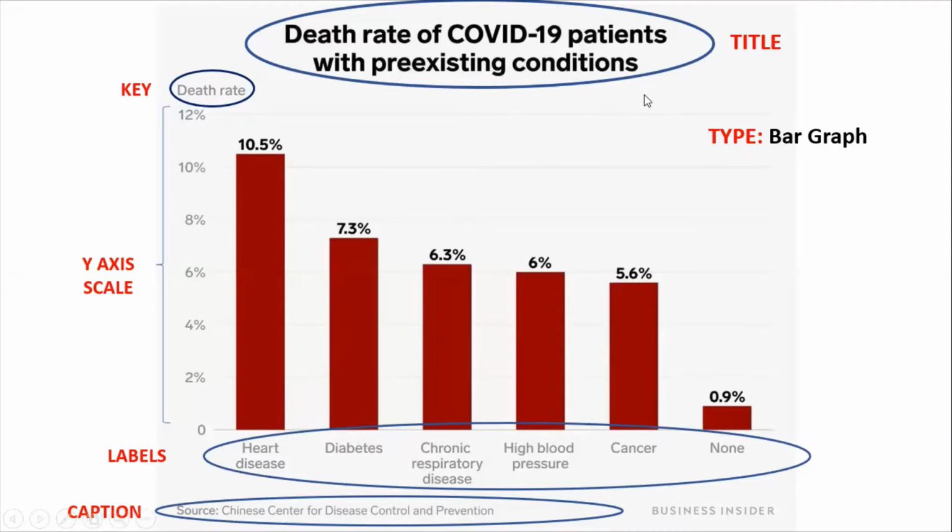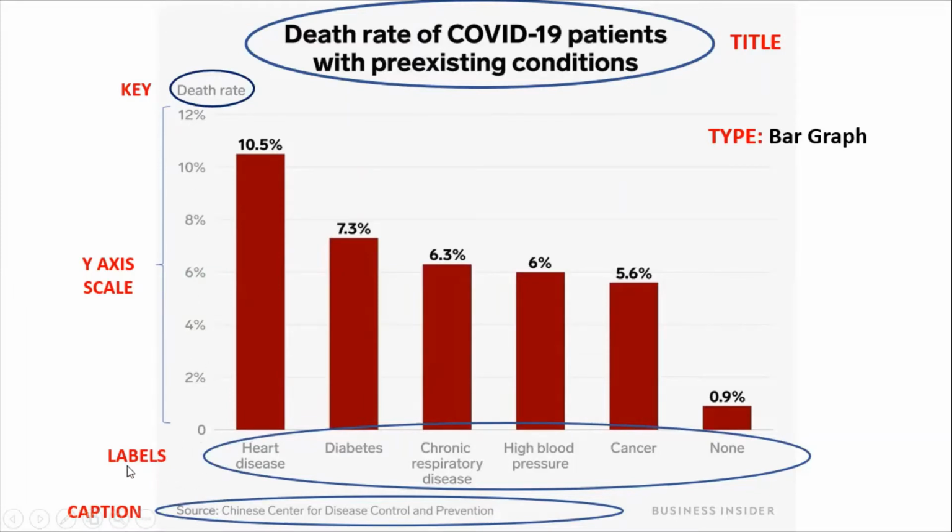Let's start with identifying the parts of the graphic. In this case, the title is Death Rate of COVID-19 Patients with Persistent Conditions. The type of the graphic is a bar chart or bar graph. On the left side, we can see death rate, which indicates the information that is measured on the y-axis. The scale of the y-axis is percentage.